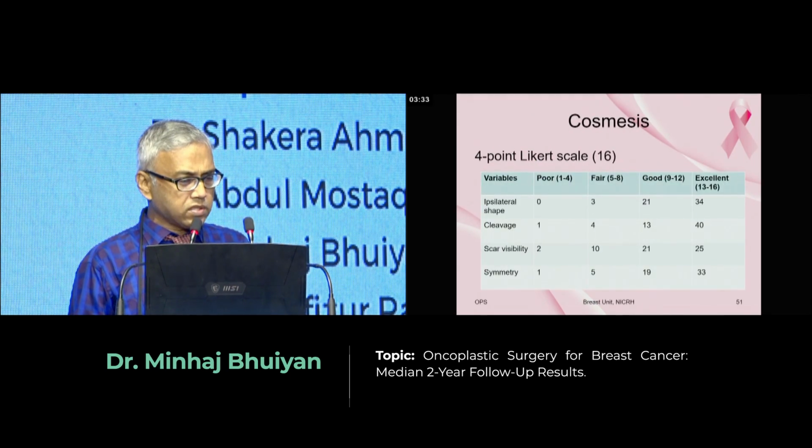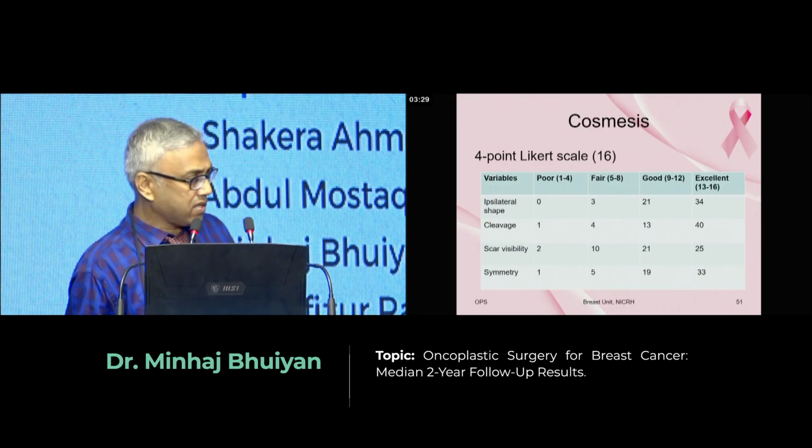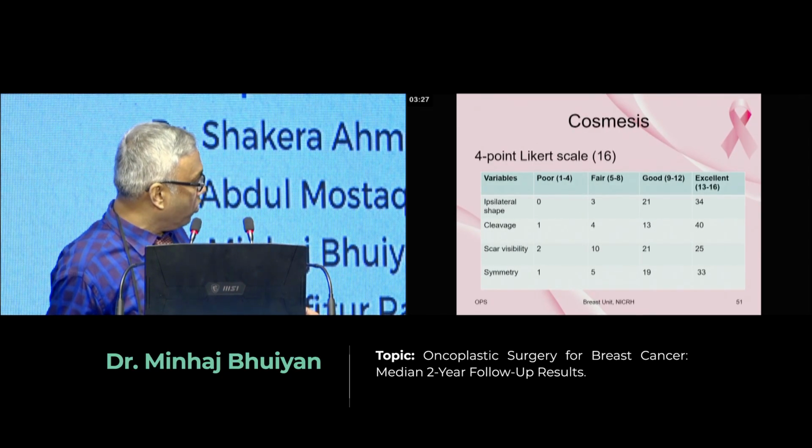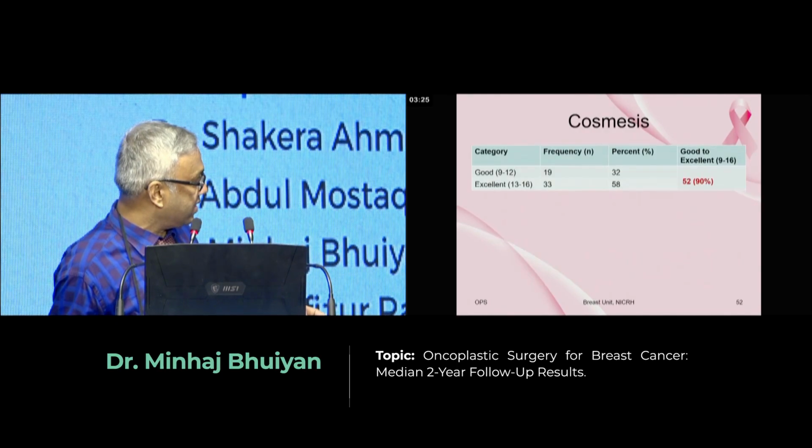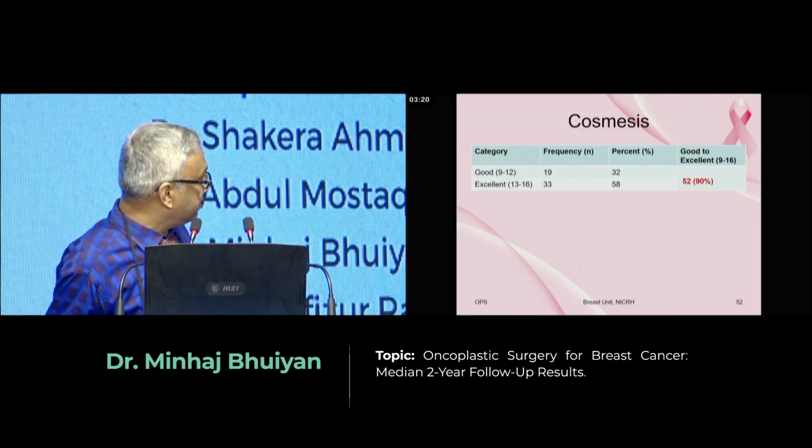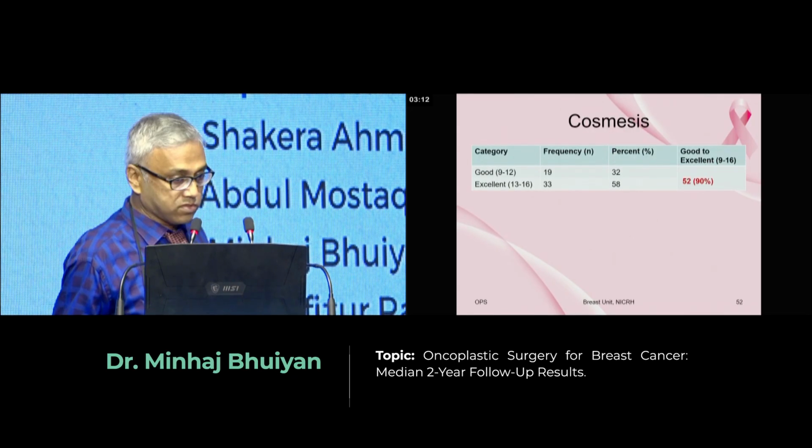For cosmetics, we have divided 4 points into 16, and this is the chart. You see poor, fair, good, and excellent result. If we summarize, we found good in 32 patients and excellent in 58 patients. That is, 90% of patients are in the group of good or excellent cosmesis.